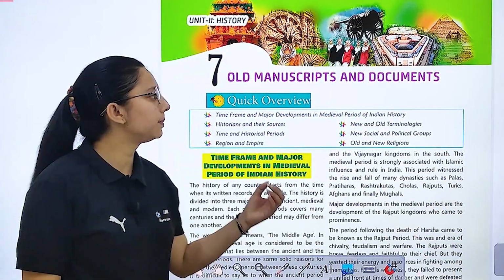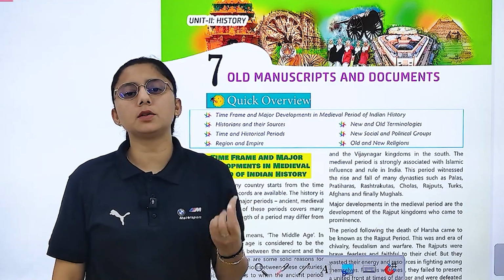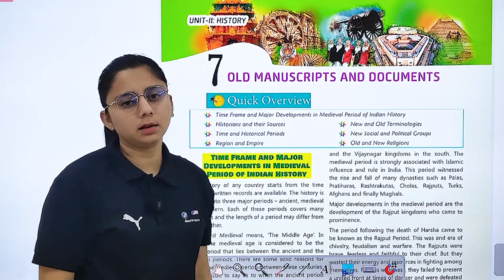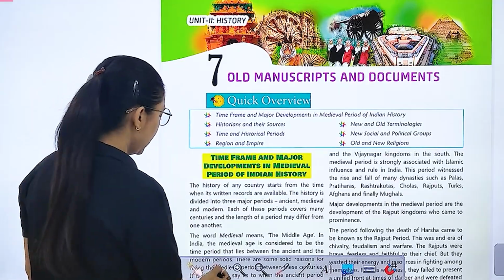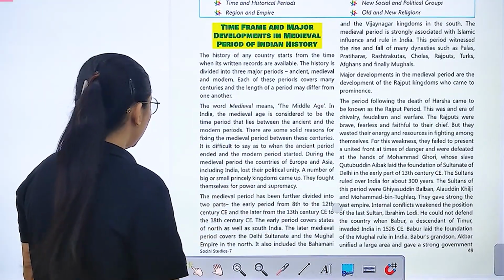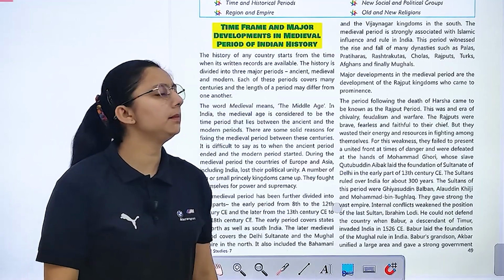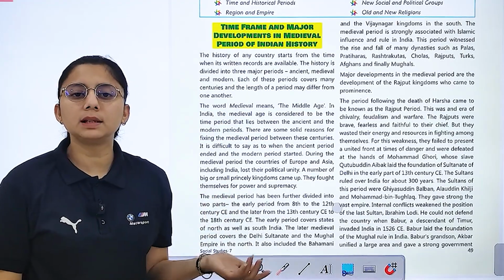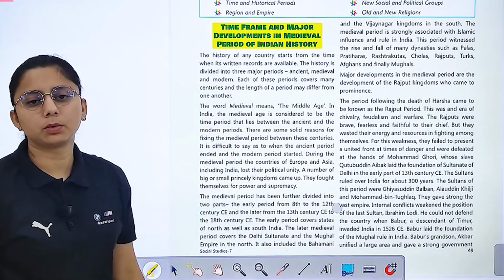Today let's start with chapter number 7, Old Manuscripts and Documents. I will tell you about different documents that we find in the ancient time. Right, so let's start with the chapter time frame and the major development in medieval period. Medieval period में जो भी changes आए थे, जो भी major developments हुए थे, वो मैं आपको बताऊँ.